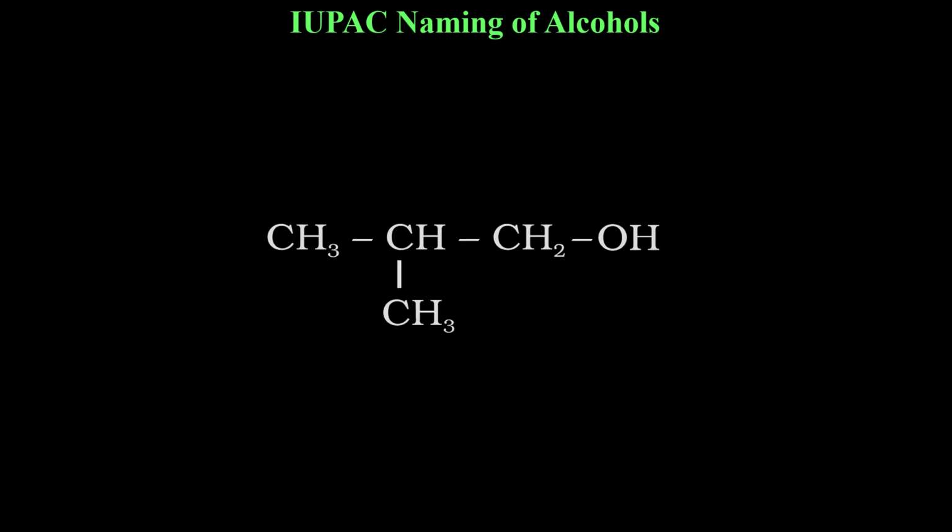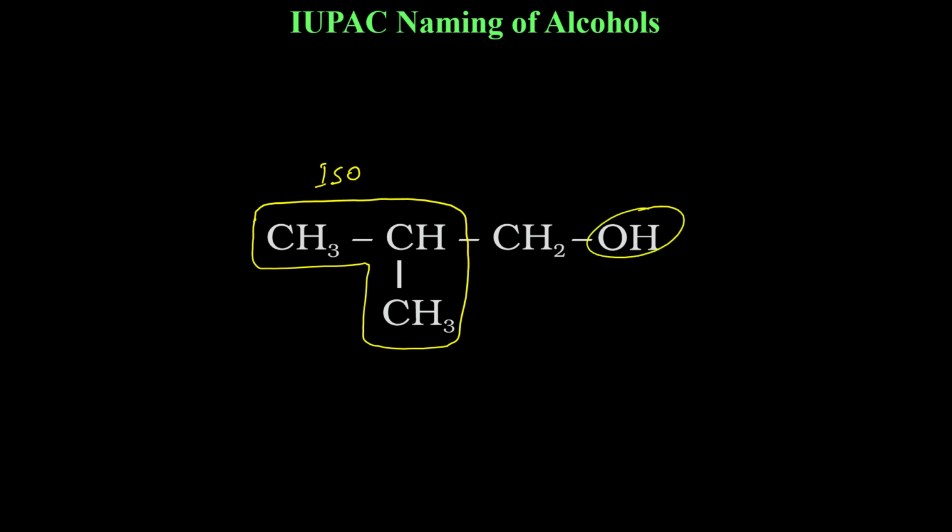Next one. Here again it is very specific to know the names of specific structures for the common name, which I have already told you. So if we talk about the common name here, this structure I have told you, you should be able to recall. I told you that this structure is known as iso. Okay. So this is the iso group and there is alcohol.